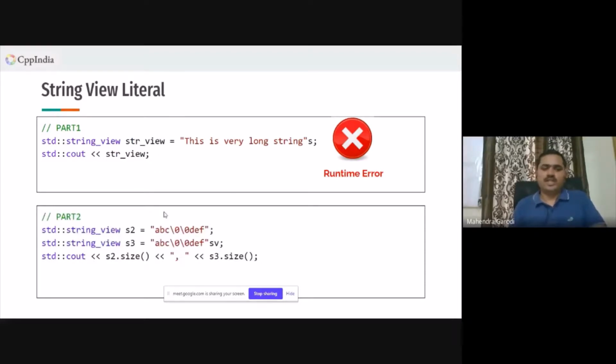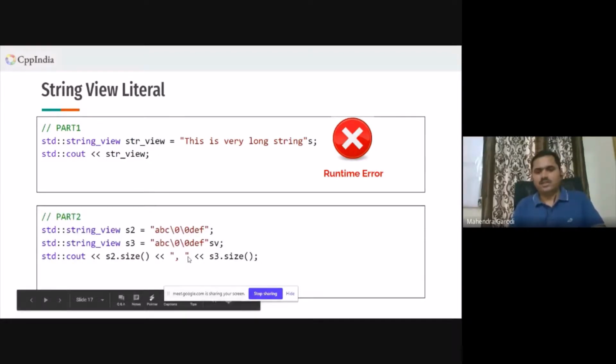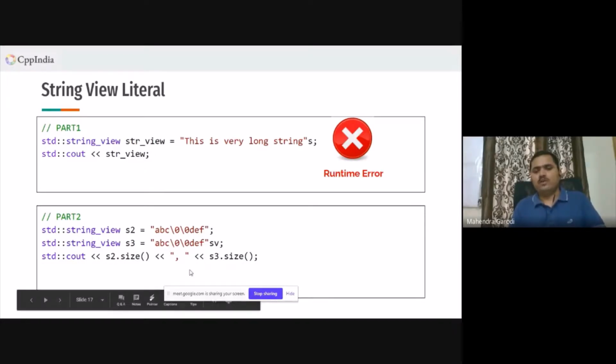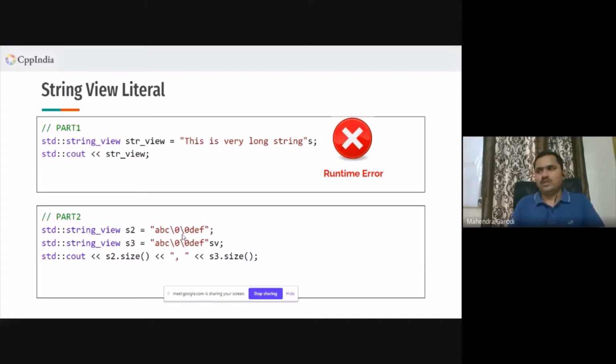Let's look into the second part. This is a little bit interesting. As someone in the discussion pointed out, string view doesn't expect strings to be null terminated, but const char star and string expect it. So what will be the output here? If you see here, it's basically a const char star. So the constructor which accepts const char star will get executed, because we are not passing any size here.